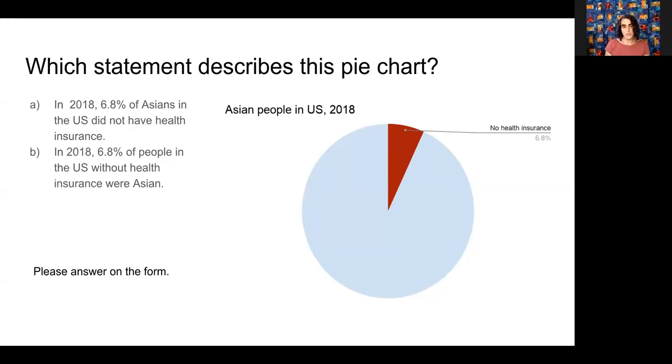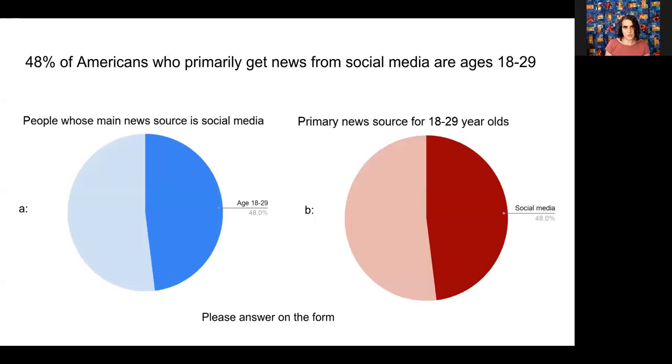Okay. I'm going to ask you another question now before I go back and answer this one. Take a look at this statistic, which is that 48% of Americans who primarily get their news from social media are ages 18 to 29. So I've given you two different pie charts. And much like the last question, I want you to tell me which of these two pie charts corresponds to this statistic, or again, do they both? Does neither of them? Or are you confused? And again, please give me your answer on the form.